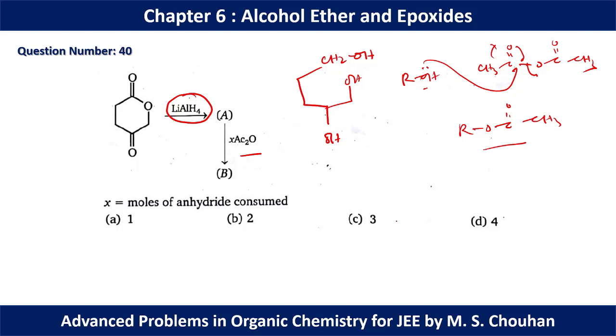So we have 3 acetic anhydrides. We can react with these 3 formed alcohols. Okay, so option C will be the correct option for question number 40.